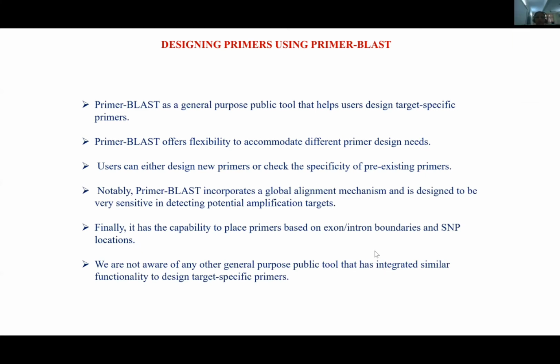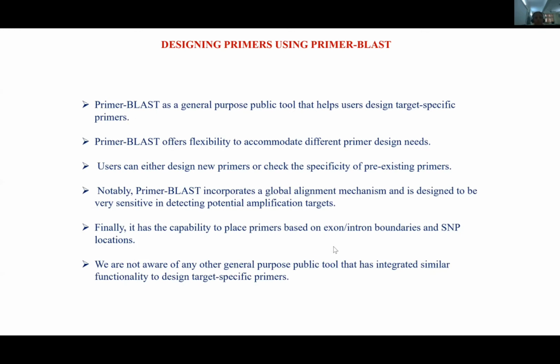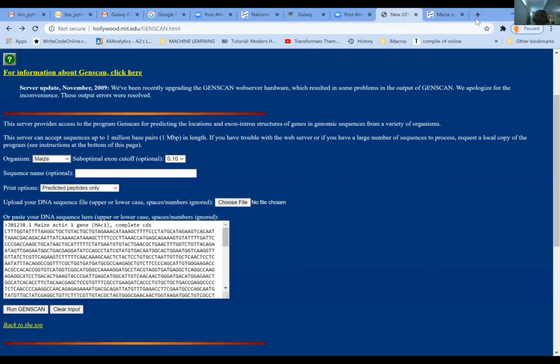So now let us go back to the NCBI site. Okay, so again, I'm coming back to this window. Is this window visible to all of you? Is the NCBI screen visible to all of you? Yes, ma'am. Continue. Okay, then we'll